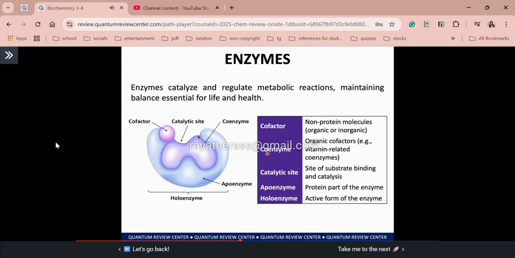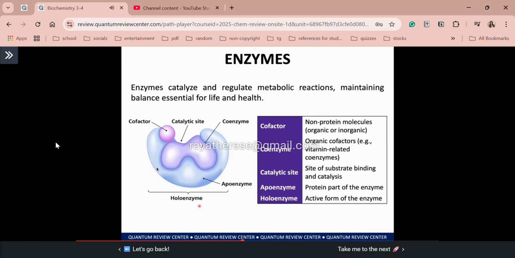Next one, we have your coenzyme. These are your organic cofactors. So meaning class, cofactor is an umbrella term because coenzyme is very specific, organic lang siya. Recall our B complexes, those are examples of your coenzymes. For catalytic site, again, this is your substrate binding site. And then for apoenzyme, this is the inactive part of your enzyme, the protein portion of the whole enzyme complex. And lastly, once we have assembled all of the needed components, we call the whole enzyme a holoenzyme.